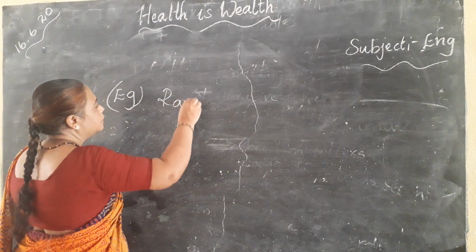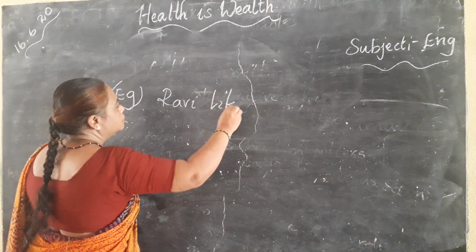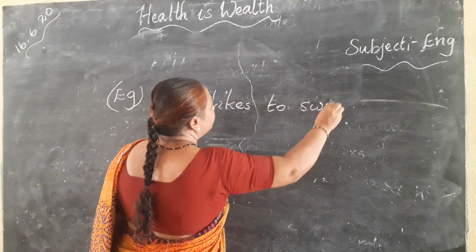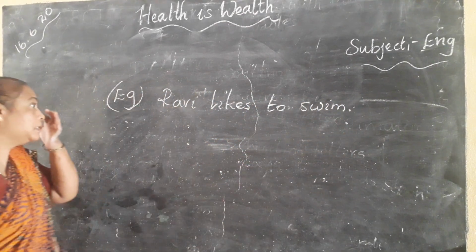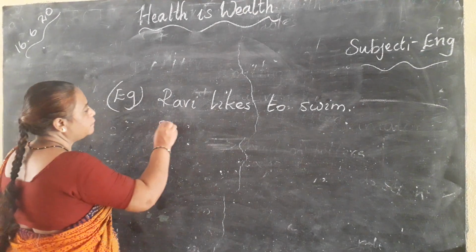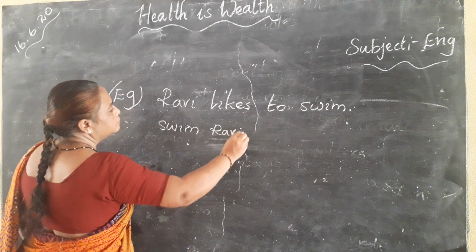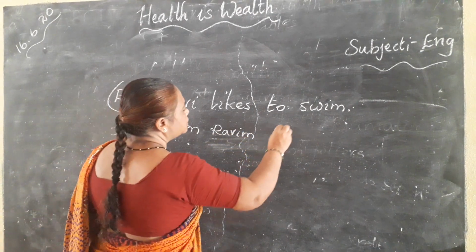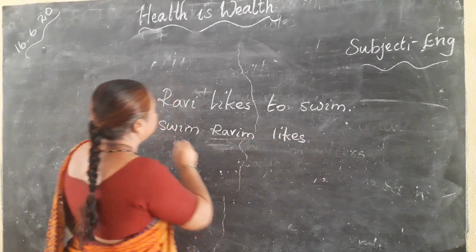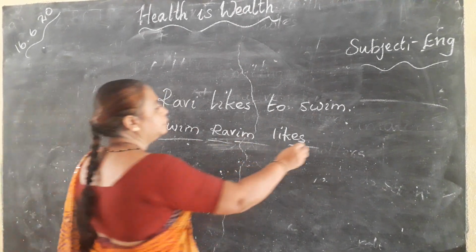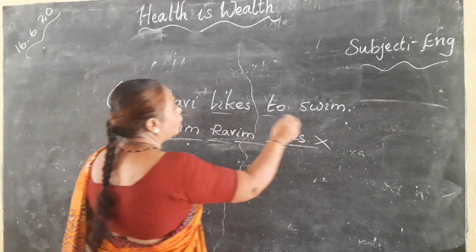Ravi likes to swim. Ravi likes to swim. Suppose if I write, swim, Ravi likes. Are the words put in the proper order? No. So here the words are put in the proper order.